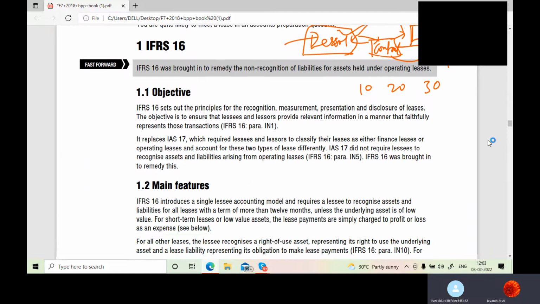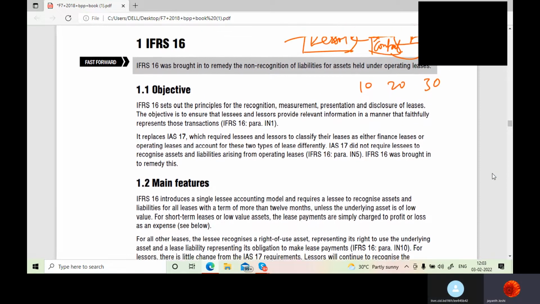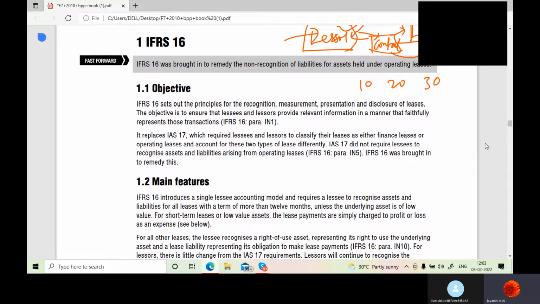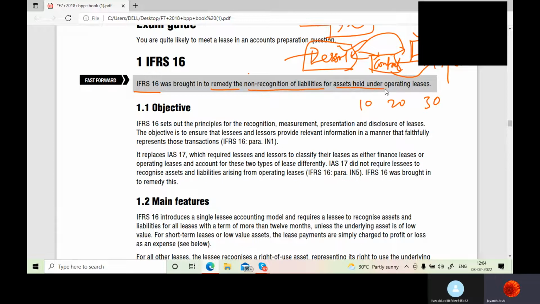So now let's go into the topic. Now I hope you have easily understood what is happening here. Correct? Yes, sir. Now, IFRS 16 was brought in to remedy the non-recognition of liabilities for assets held under operating leases.